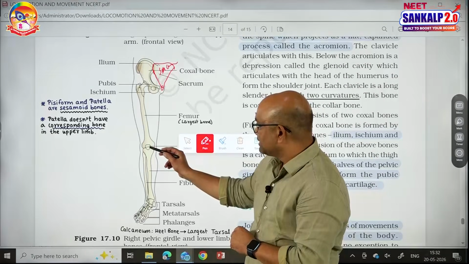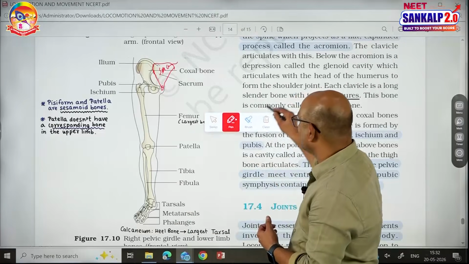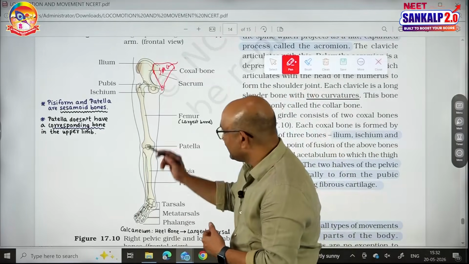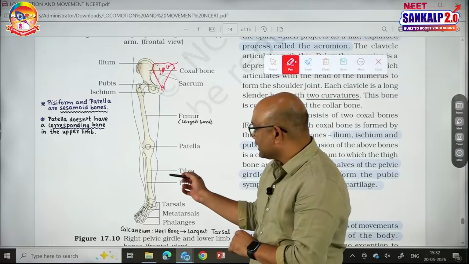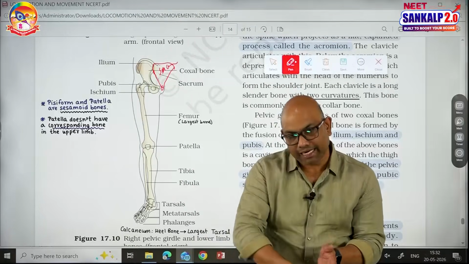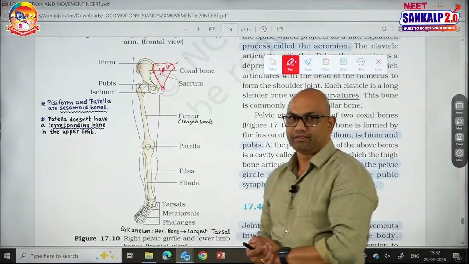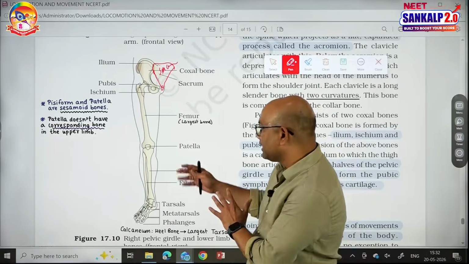After femur, there is a triangular bone on the ventral side called patella. Patella is said to be the kneecap, which is a sesamoid bone made up of tendons. Next, the shank consists of 2 bones, tibia and fibula. See this, tibia is towards the medial side, fibula is towards the lateral side. And tibia is stronger compared to the fibula. The weight bearing capacity is done by the tibia.